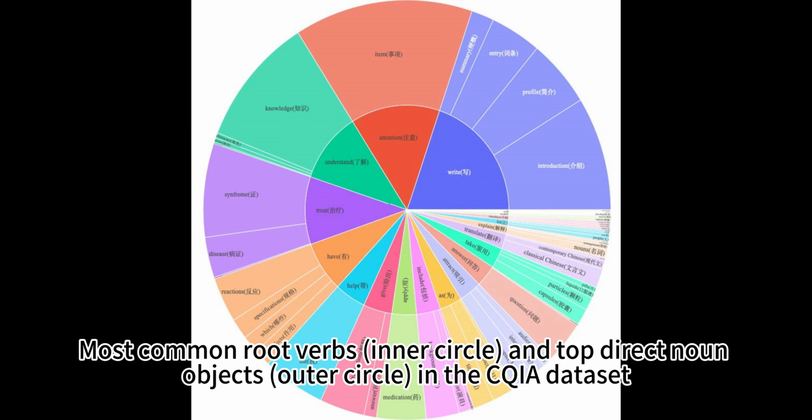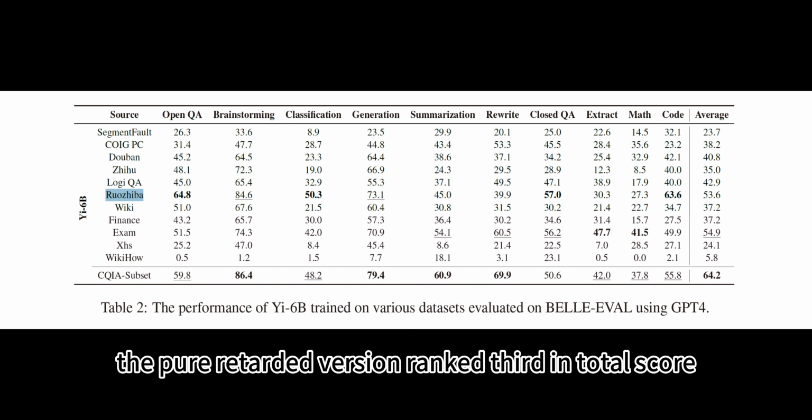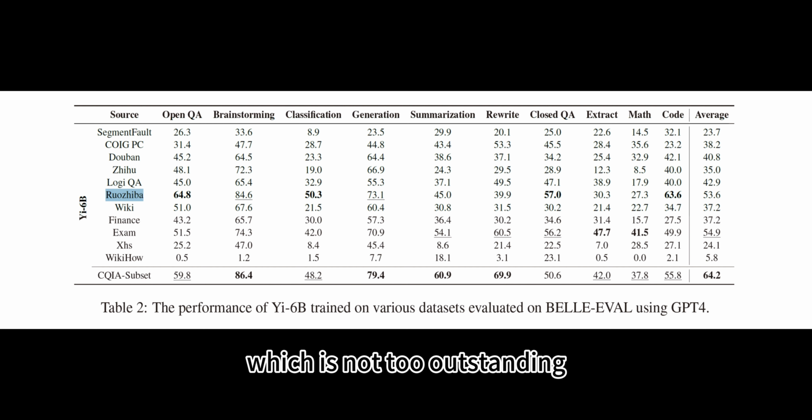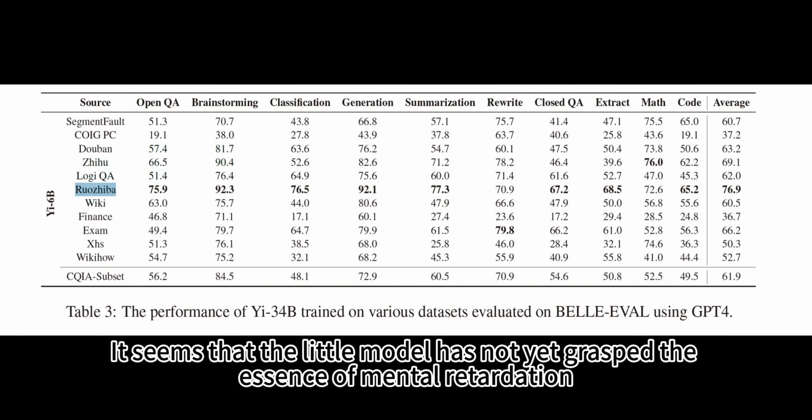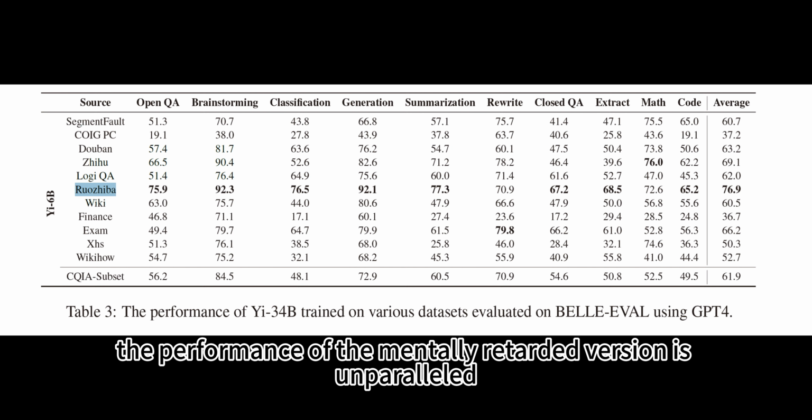Most common root verbs (inner circle) and top direct noun objects (outer circle) in the CQIA dataset. On the smaller Yi-6B model, the pure Ruozhiba version ranked third in total score, which is not too outstanding. It seems that the little model has not yet grasped the essence of Ruozhiba. When it comes to Yi-34B, the performance of the Ruozhiba version is unparalleled.